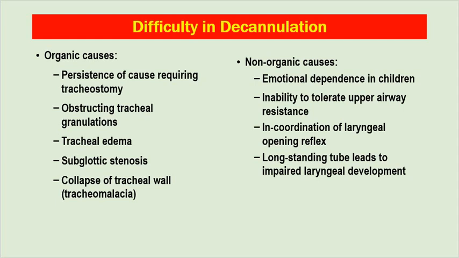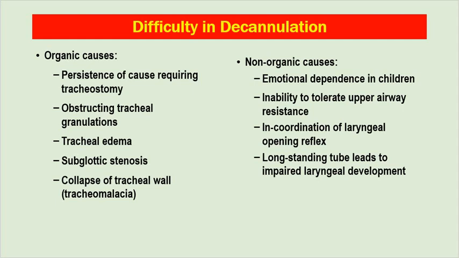As you know, subglottis is the narrowest part of the respiratory tract. Therefore, we should not go for high tracheostomy. Subglottic stenosis is very difficult to treat as well. Collapse of tracheal wall, so-called tracheomalacia. When the patient breathes in, there might be collapse of tracheal wall and there will be difficulty in breathing. That leads to inspiratory stridor or biphasic stridor.